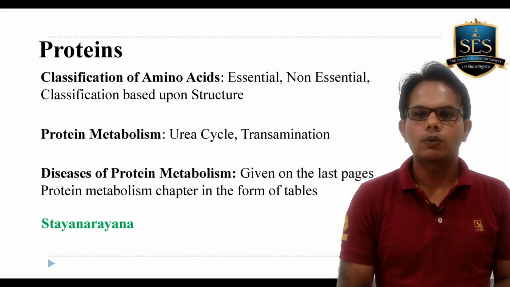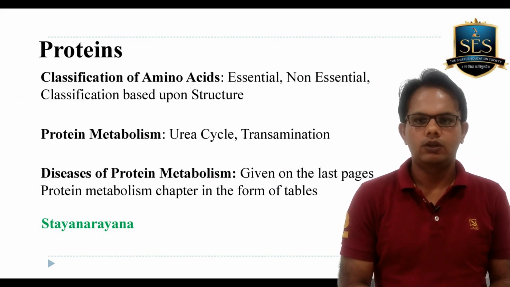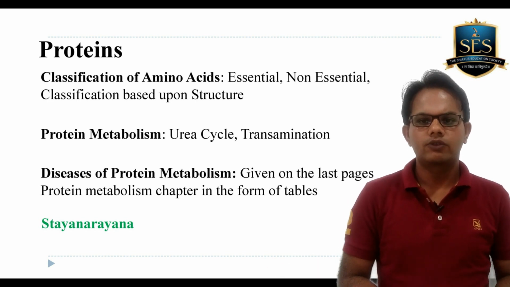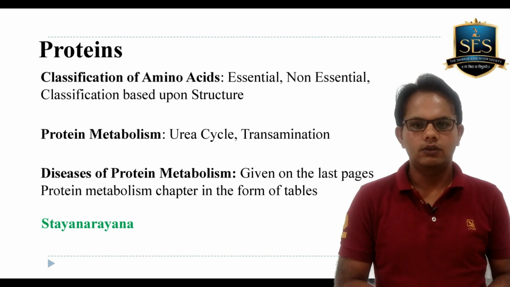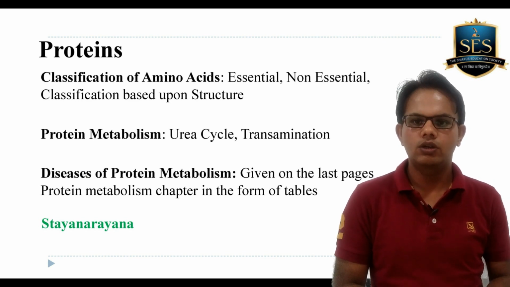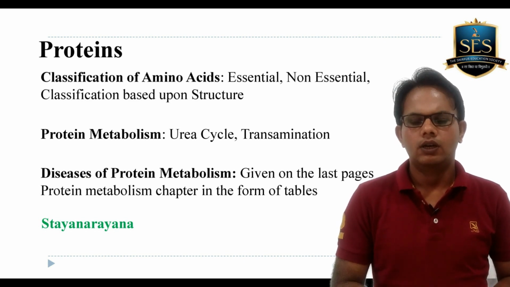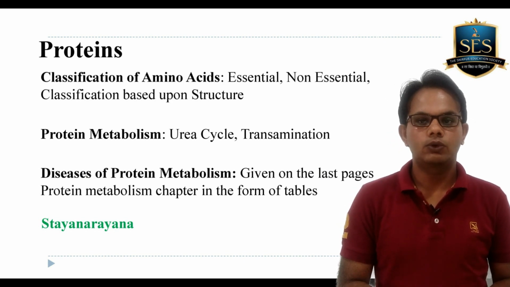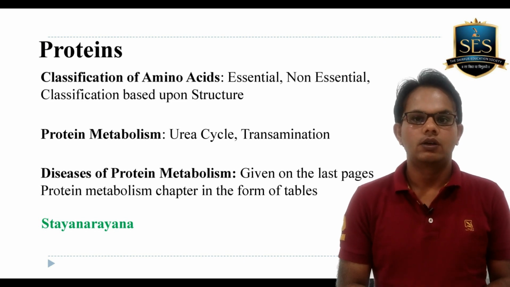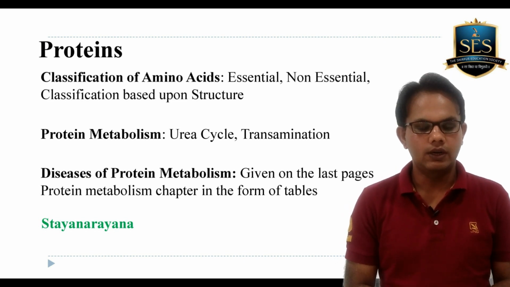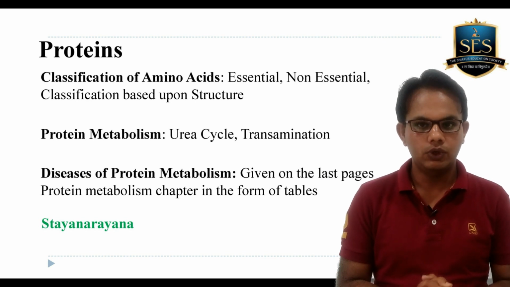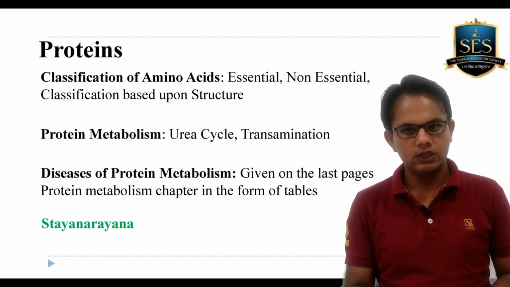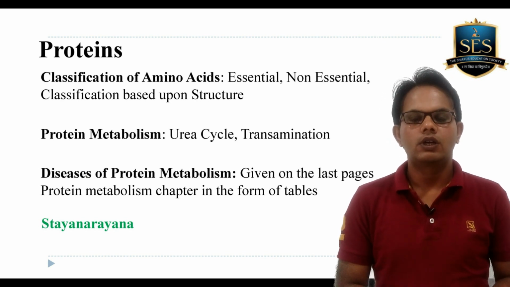The next important topic in biochemistry is protein. In protein you should first read the classification of amino acids, and multiple ways of classification of amino acids are there in Satyanarayan, like essential and non-essential amino acids. The second classification of amino acids is based upon structure. Several times they ask which of the following is a sulfur containing amino acid, or which of the following is a hydrophobic amino acid, and so on. So the 2 types of classification are essential and non-essential, and the second one is classification based upon structure.